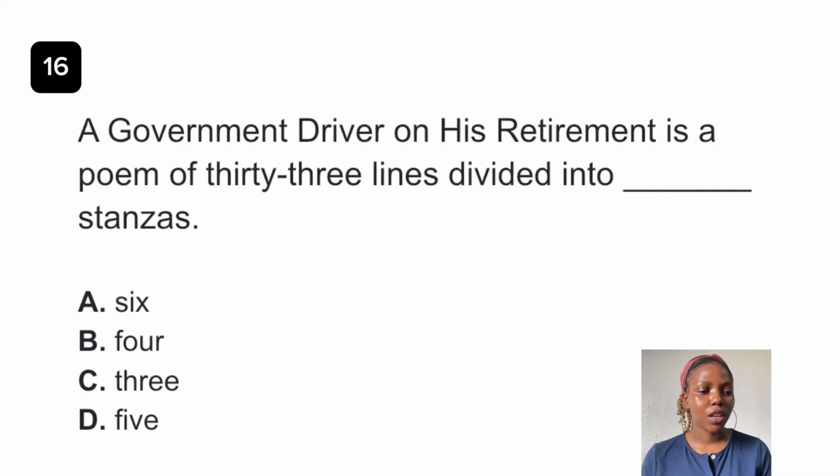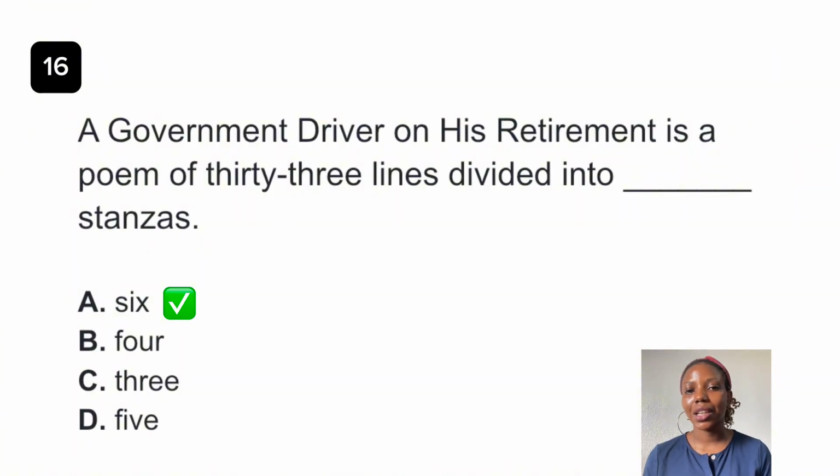Question 16. A Government Driver on His Retirement is a poem of 33 lines divided into dash stanzas. The answer to this question is 6, option A. This poem is part of the recommended text and it is written by Chibuike Ofu. It's a 33-line poem made up of 6 stanzas of irregular length, and that's what makes it confusing to determine the number of stanzas it has.